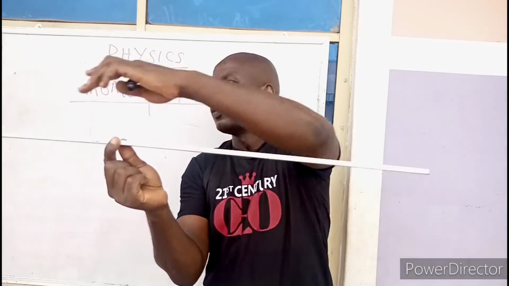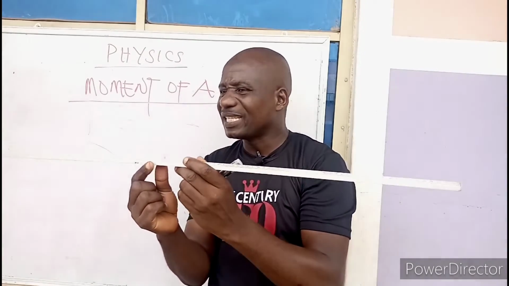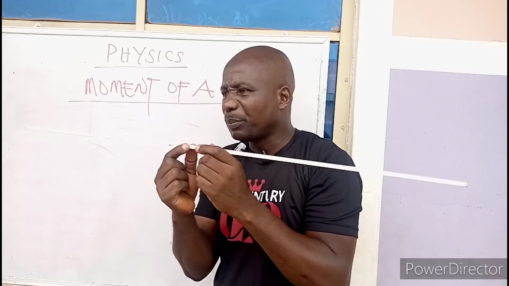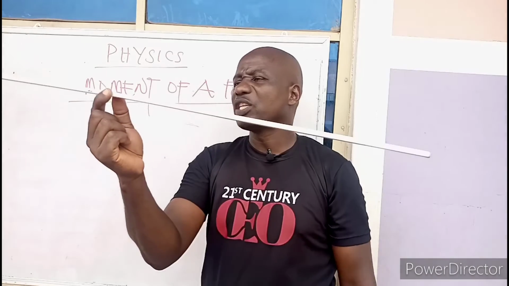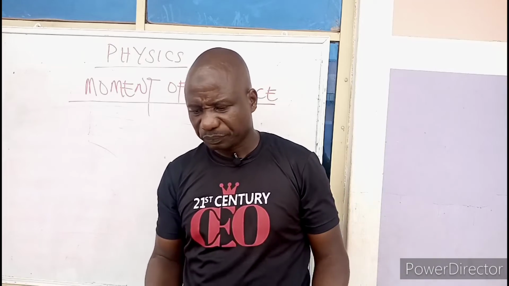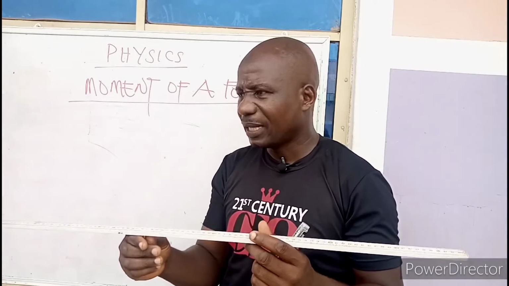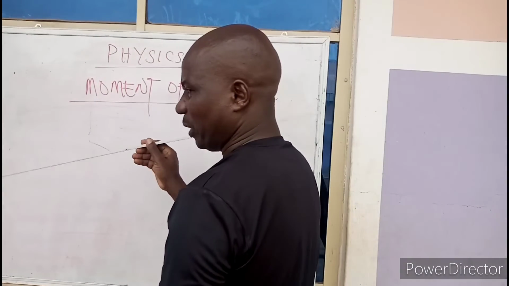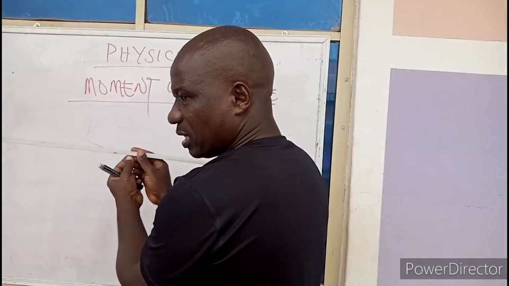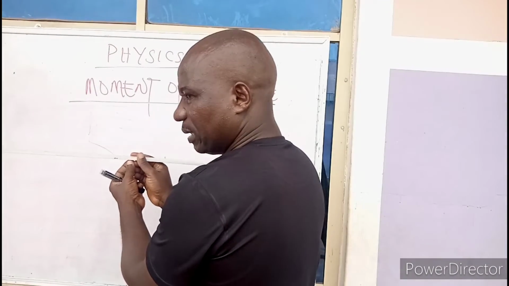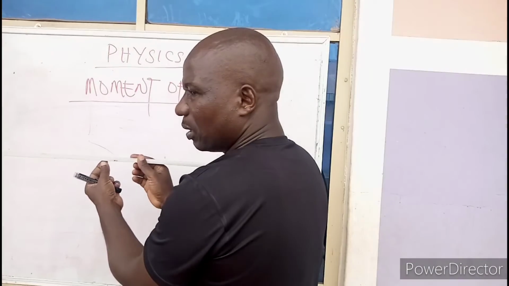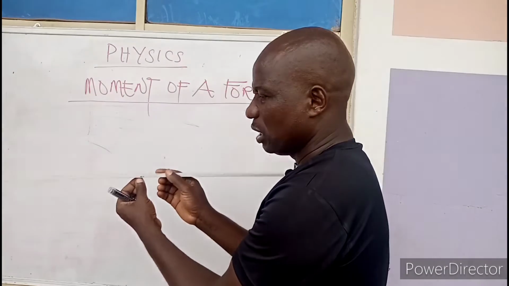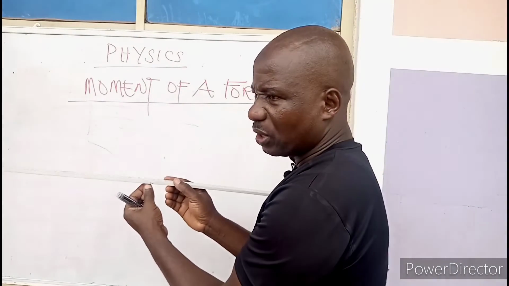Now, here we are having 100 centimeters. Of course, you expect the center of gravity, which is the point where the weight of the body seems to act, to be at the midpoint. And of course, we talk of the fulcrum, that is the pivot. Now, when you place your body on the pivot, it's going to swing. If it is at the midpoint, it's going to balance horizontally. And if it is away from the center, it's not going to balance; it's not going to remain horizontal.